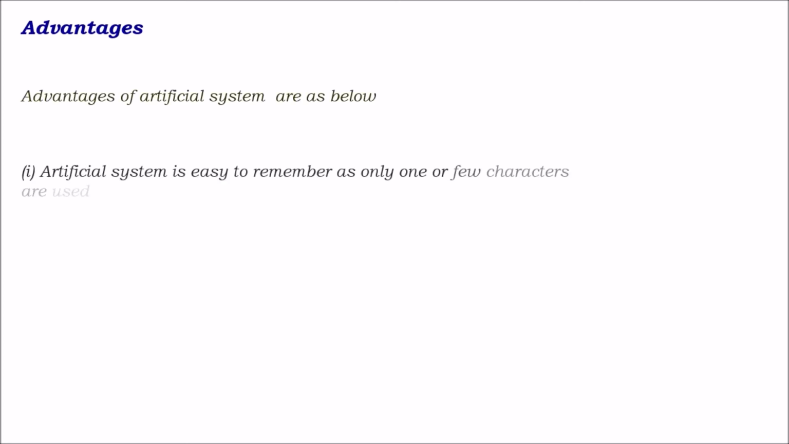Coming to the advantages of the artificial system of classification. Advantages are given below. The artificial system is easy to remember as only one or few characters are used. So the very first advantage of the artificial system is that it is very easy to remember. Why is it very easy to remember? We only have to remember one or two characters. The traits used are of interest to humans. These are the two very important advantages of the artificial system.